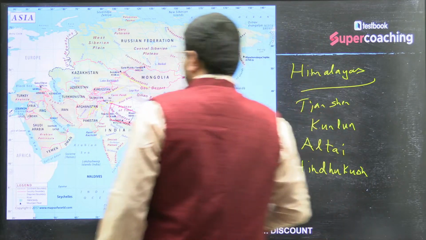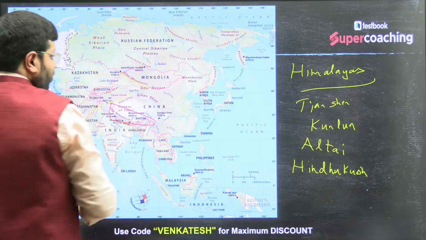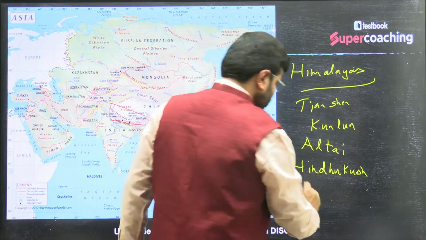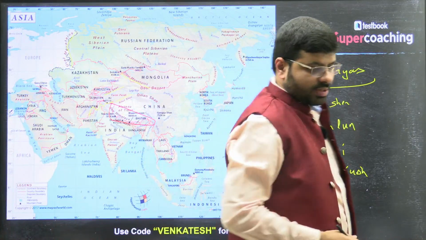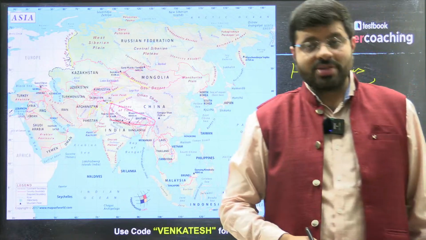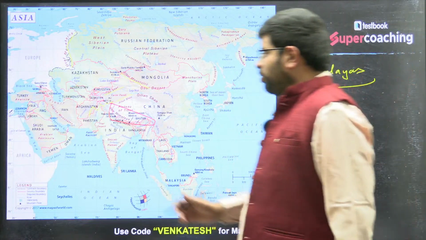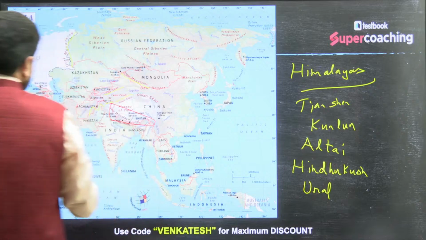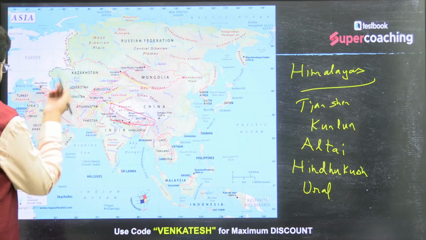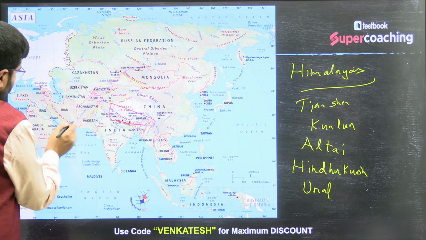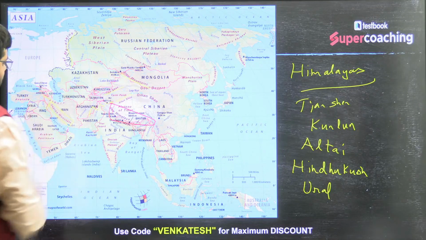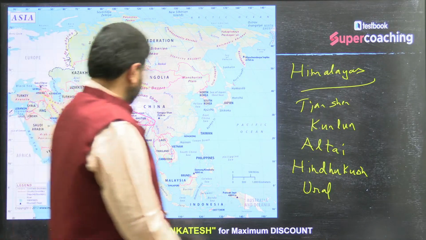You can have the Ural mountains, this is one boundary. Yes, Gayatri, you have said the Caucasus mountains. Yes. So you have the Zagros and the Caucasus mountains on the western side here. At least the Zagros.